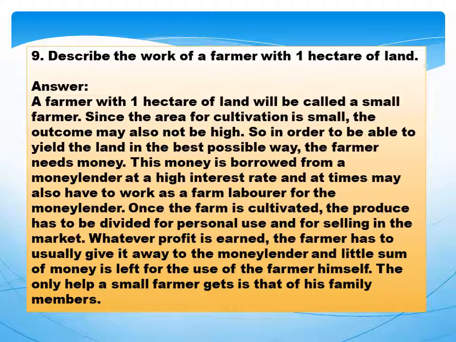This money is borrowed from a money lender at a high interest rate, and at times the farmer may also have to work as a farm laborer for the money lender. Once the farm is cultivated, the produce has to be divided for personal use and for selling in market. Whatever profit is earned, the farmer has to usually give it away to the money lender, and a little sum of money is left for the use of the farmer himself. The only help a small farmer gets is that of his family members.